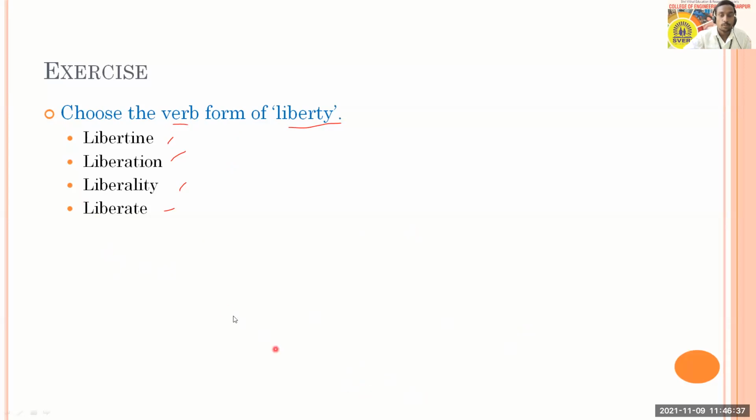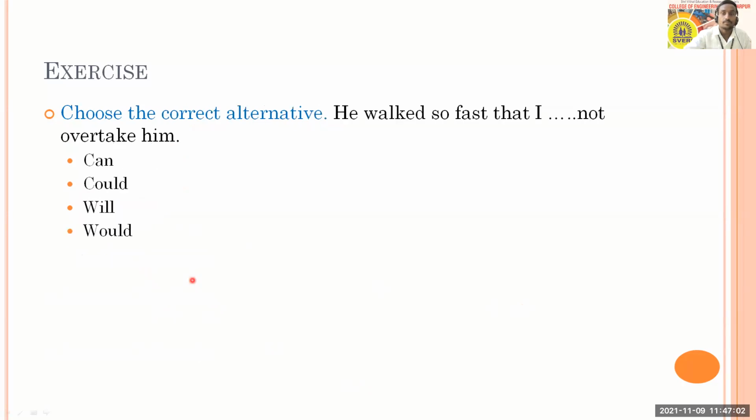And in the poll also, I can say 64% people have chosen option D, which is the answer. Okay, so yes, Mayuri also. And that is the answer. Liberty is a noun. Libertine is not, I think it may not have the proper spelling. Liberation is a noun, so you cannot go for liberation. Liberate will be the answer, option D. Then we are here with the next question.